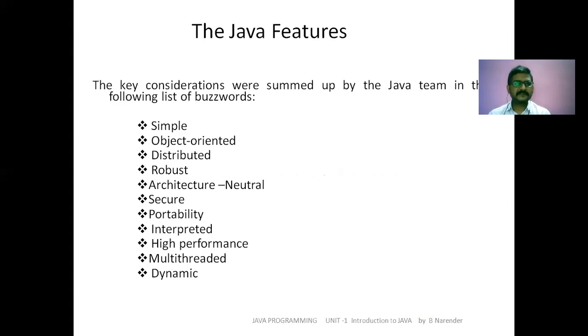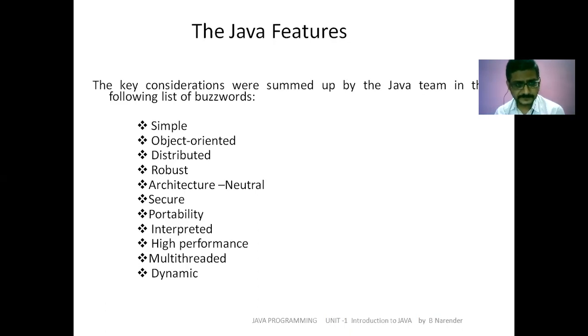First one, it is denoted as simple. Java programming is simple. Second one is object oriented, as you know, and it is distributed. Next one is robust. Next, architecture neutral and secure, portability, interpreted, high performance, multi-threaded, and the last one is dynamic.